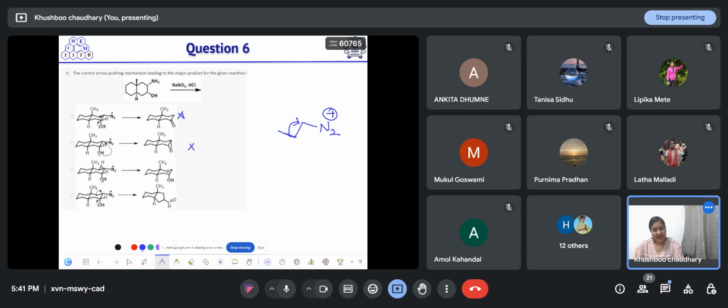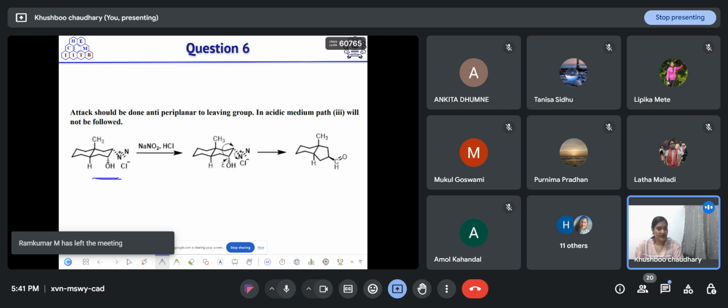Then as oxygen is more electron rich, it will push its electron pair, and this hydrogen will not participate in this reaction. Then in the last case, when this oxygen pushes its electron, this bond will participate in the anti-periplanar attack to remove this nitrogen here. So this is the correct option. Then an aldehyde will form. Okay, so this will attack like this and this will form.